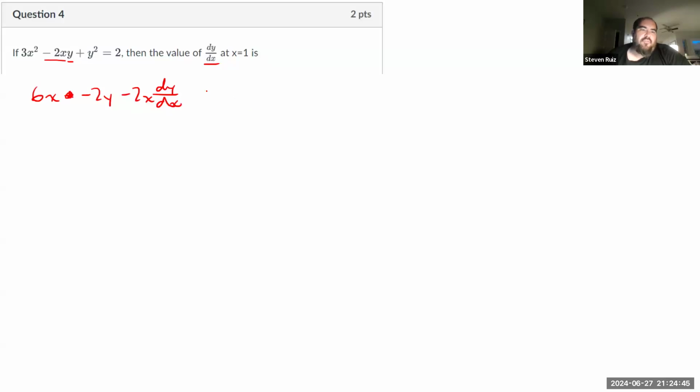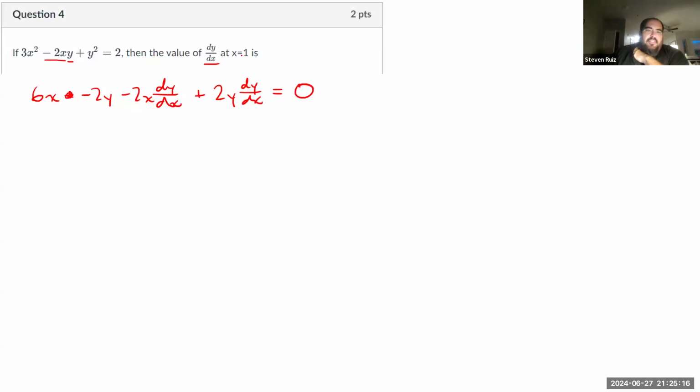And then what's the derivative of y squared with respect to x? Well, I have to use the chain rule there. So that'll be 2y for the outer part of the chain rule, and then dy/dx, because I'm differentiating y with respect to x. And then on the right-hand side of the equal sign, I have 2. The derivative of 2 is 0 because it's a constant. So now we've done the differentiation, but we want to solve for dy/dx at a given x value. There are a lot of ways to approach this from here.